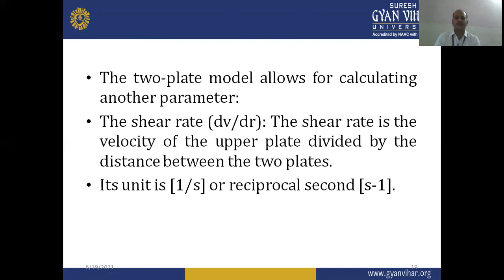As we already saw, this is the velocity gradient or dv by dr, where the shear rate is the velocity of the upper plate divided by the distance between two plates. The unit is per second or reciprocal of second.